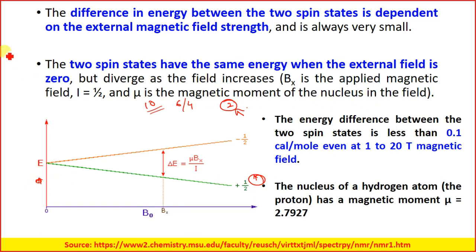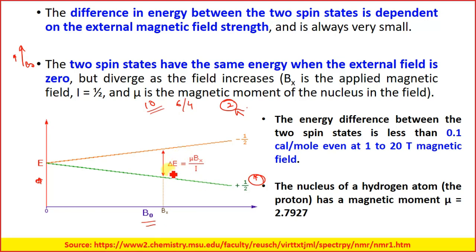Okay, so usually what we draw is that we have a magnetic field B0, and due to these 2 extra protons we have another small total magnetic moment in the direction of the magnetic field. Okay, now what happens is that the energy between these two states changes when we change the magnetic field.